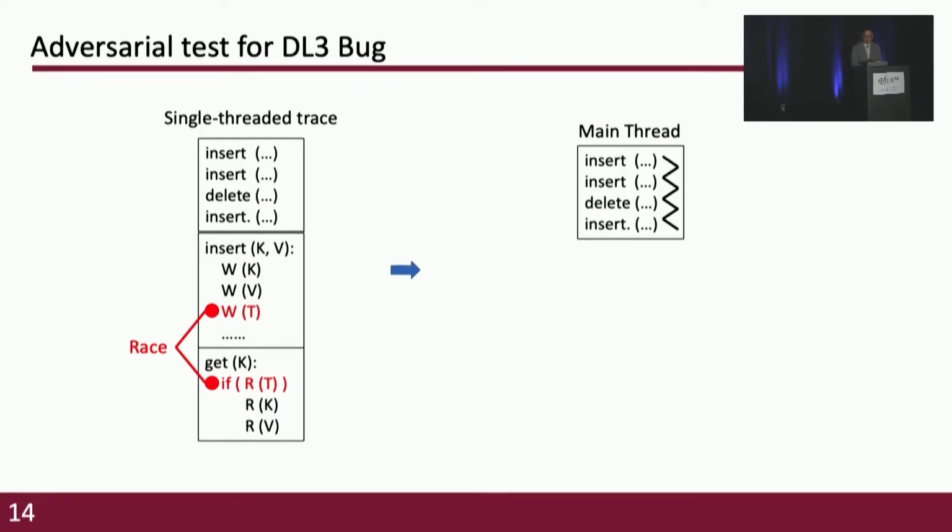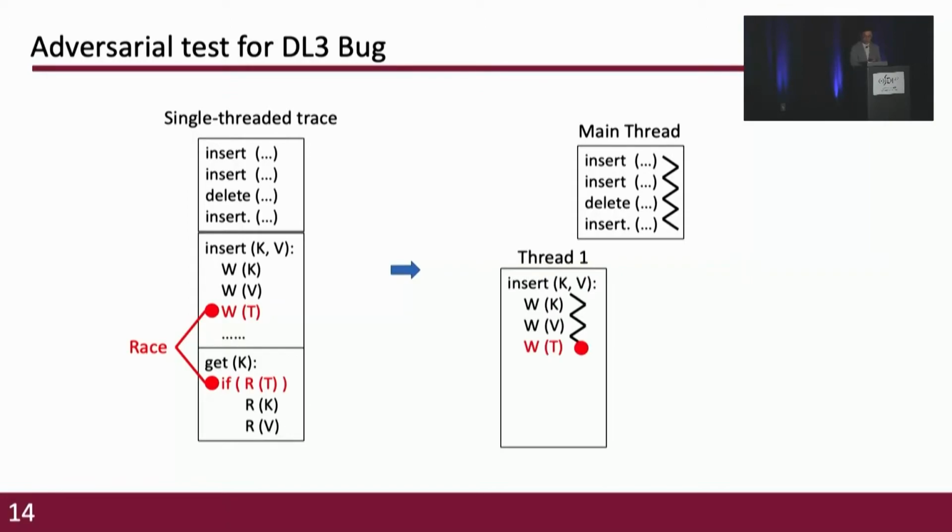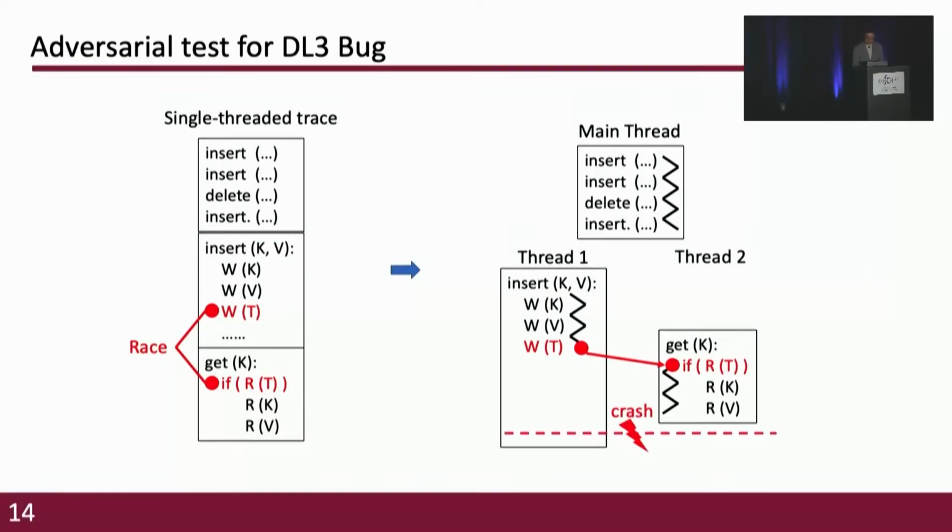And the second step is to generate the thread interleaving by using GDB breakpoints. In this example, after executing the first 4 operations in a single-threaded manner to make the program reach a certain state, we let thread 1 run until reaching the breakpoint of the store to the token. And then we let thread 2 run until it reaches the breakpoint of the load of the token. Then we let thread 2 resume and inject a crash right after finishing its operation. In this way, an adversarial thread interleaving has been constructed to trigger the DL3 bug.